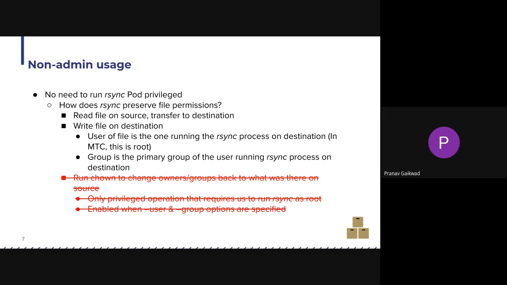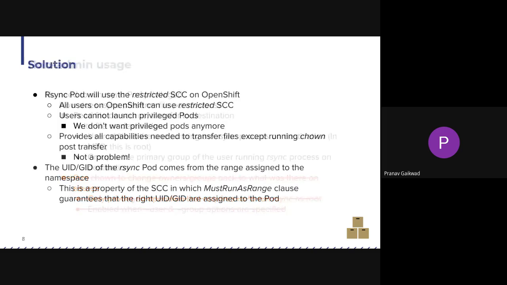But there's a caveat to writing the file. Since we are not running a privileged pod, we need the file written to the destination using the right UIDs and GIDs. And for that, we will make use of SCC capabilities. So the solution here is that the rsync pod will use the restricted SCC on OpenShift. The first advantage is that all users have access to the restricted SCC, so even a non-admin user can run rsync.